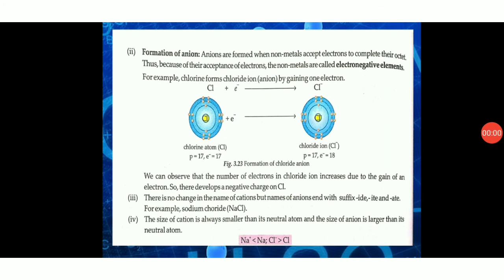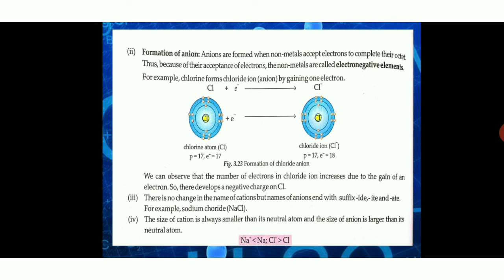Like here, taking the example of chlorine. Chlorine with atomic number 17 is having 17 protons and 17 electrons, right? In the outermost shell, chlorine is having 7 electrons. If you can see in this figure, it will be gaining an electron.